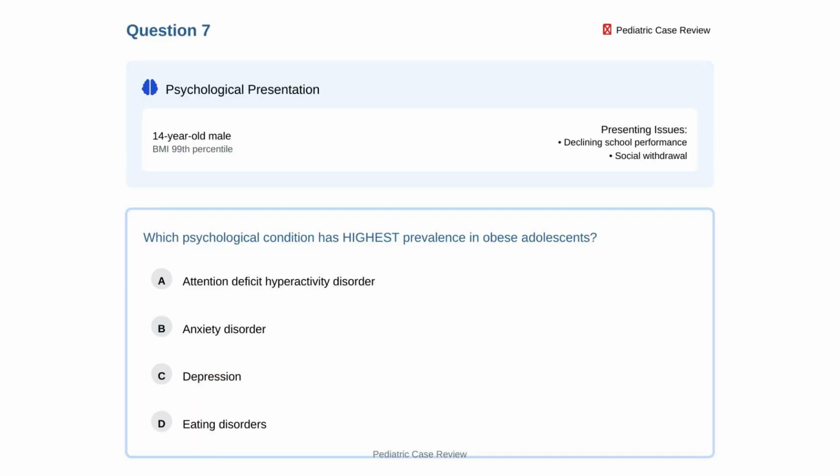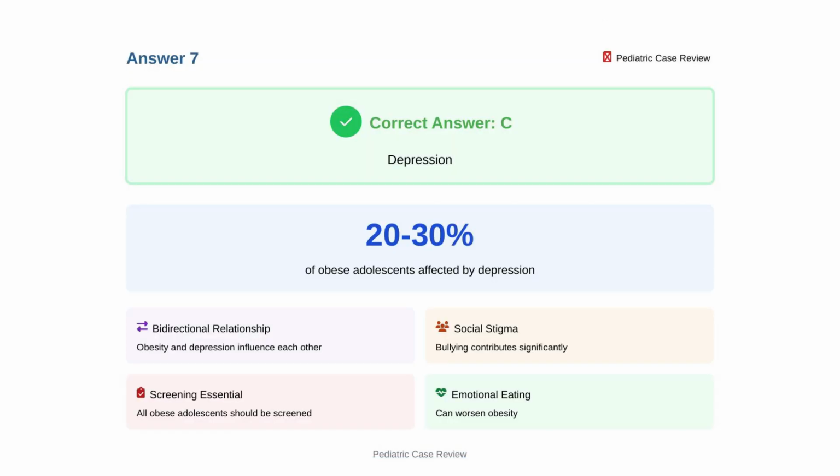A 14-year-old male with body mass index at 99th percentile shows declining school performance and social withdrawal. Which psychological condition has the highest prevalence in obese adolescents? Option A, attention deficit hyperactivity disorder. Option B, anxiety disorder. Option C, depression. Option D, eating disorders. The correct answer is C, depression.